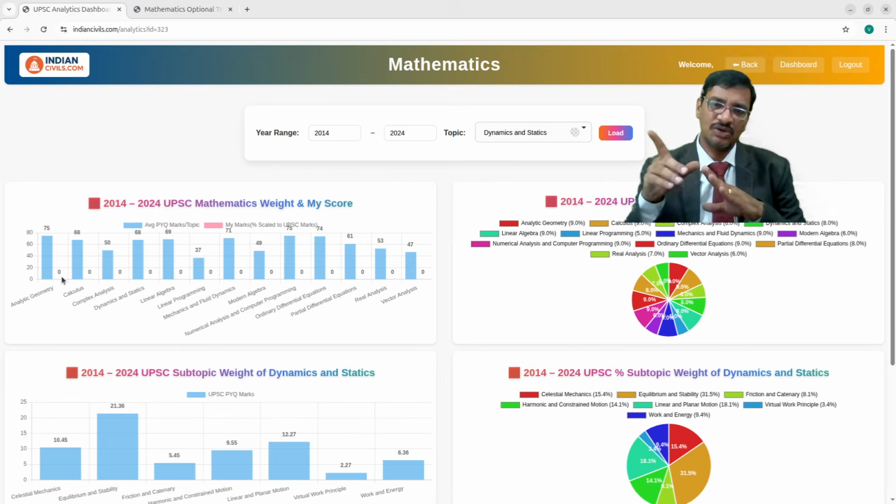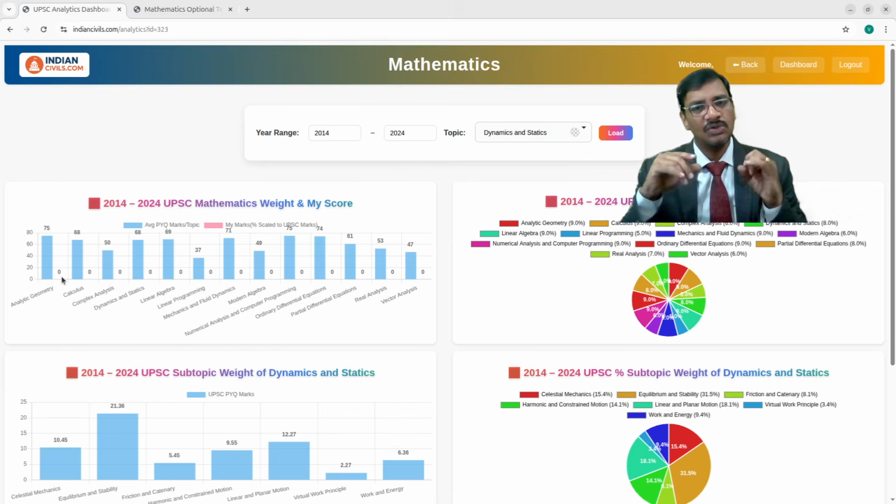Whatever average you get in our tests, that average will finally reflect in the final examination, because these are exactly similar UPSC-type questions, and the final mock tests are prepared in exactly the same format. Why I am specifying this format is that I consider the topic-wise weightage, the subtopic-wise weightage, and the standard of the questions. These three are pivotal so that you can prepare exactly for the UPSC examination. Based on this, I have prepared this test.